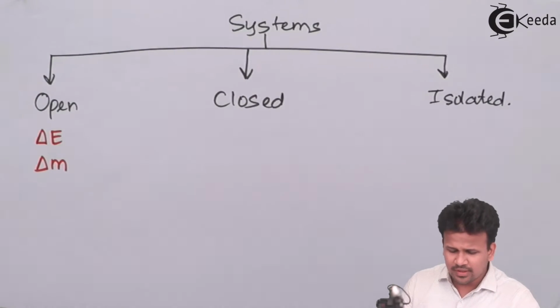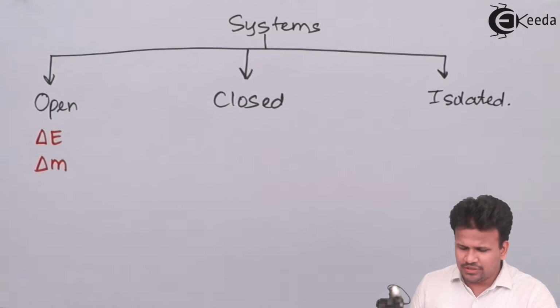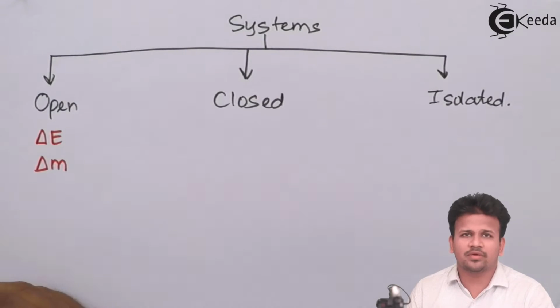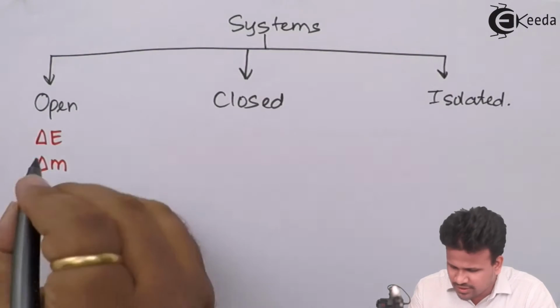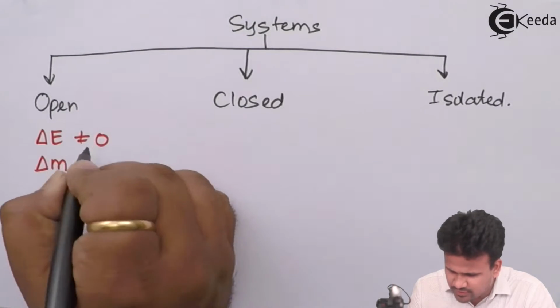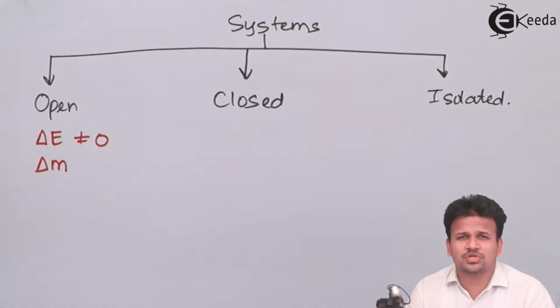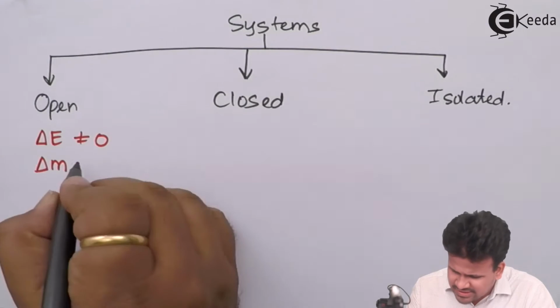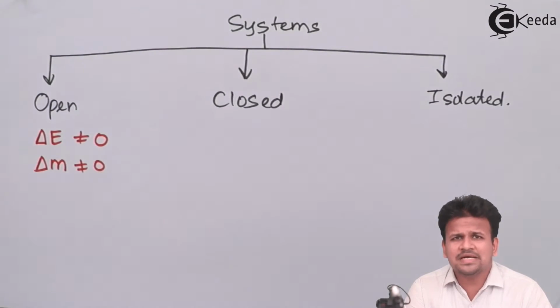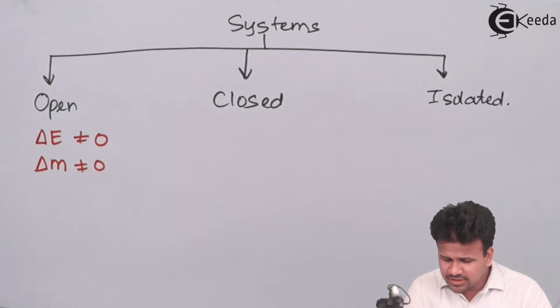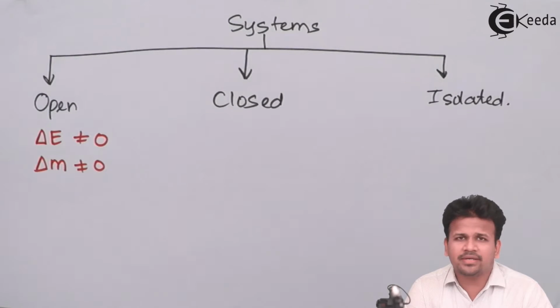Since the change in energy over here won't be equal to 0, it means it is exchanging energy with the surrounding. So this won't be equal to 0. Final energy is not equal to the initial energy. Same as the mass also. It can exchange matter or mass with the surrounding. So the change in the matter is not equal to 0.